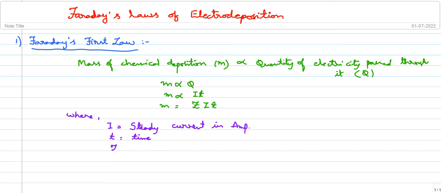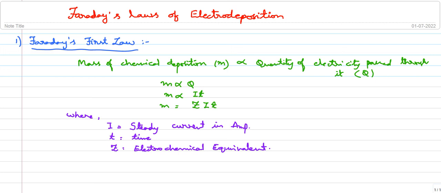This is a constant, the electrochemical equivalent of the particular substance. So this is Faraday's first law.